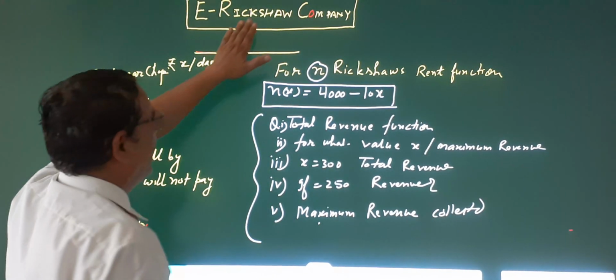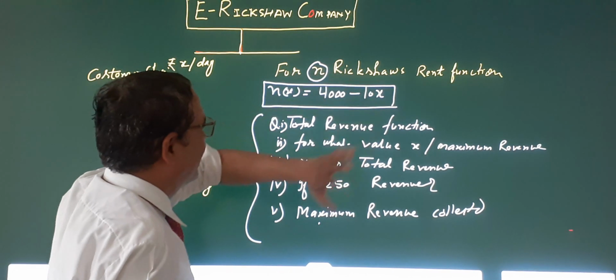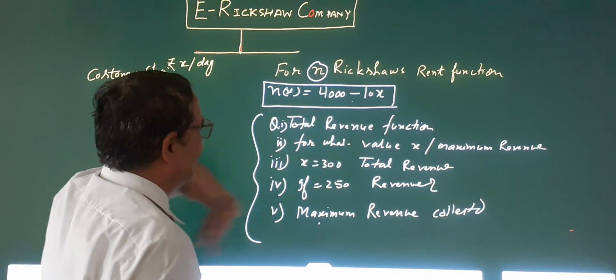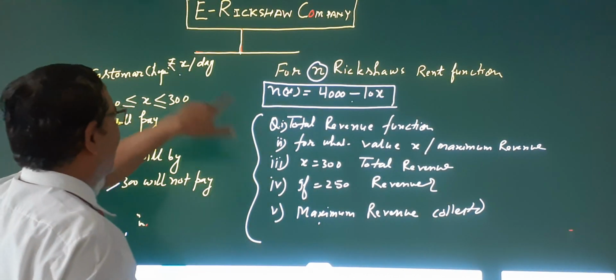So here, the e-rickshaw company has n rickshaws, the n function is given like this, and the charge per day per rickshaw is x.